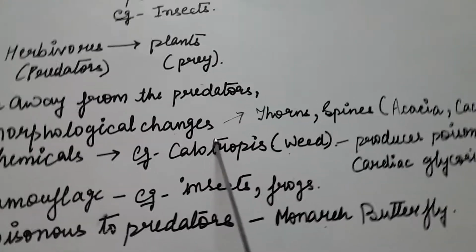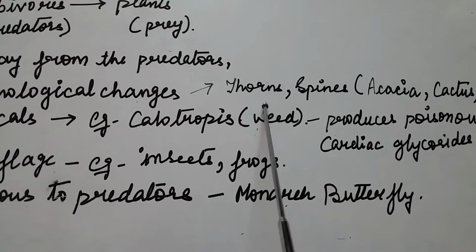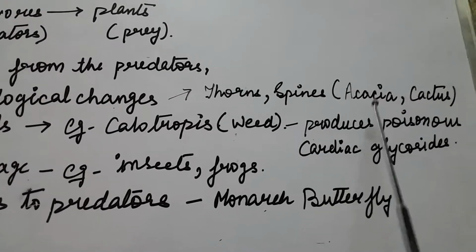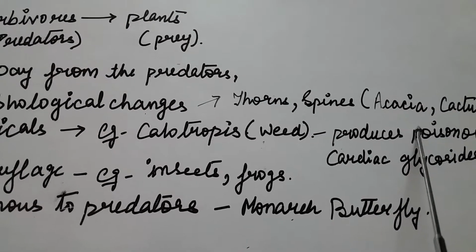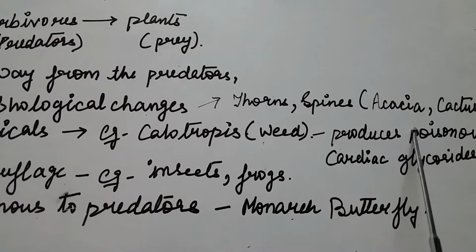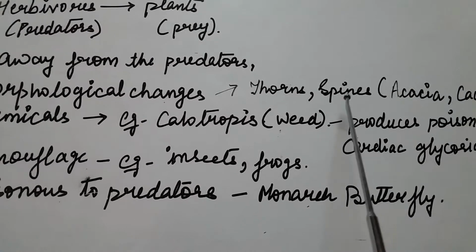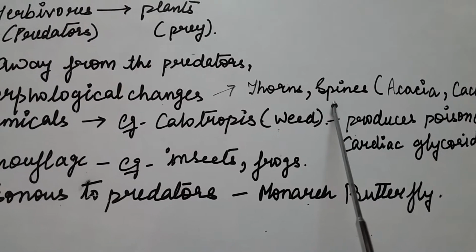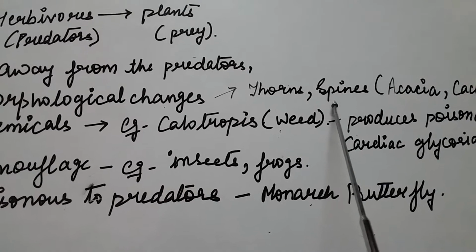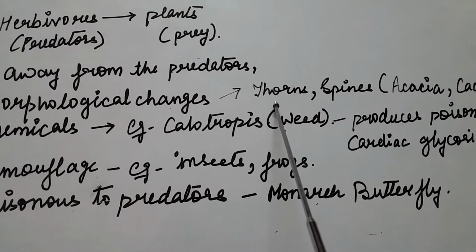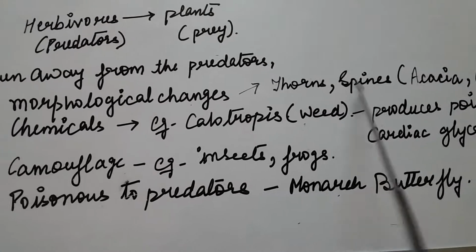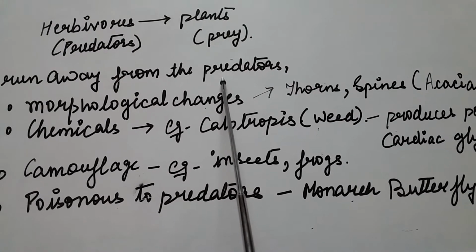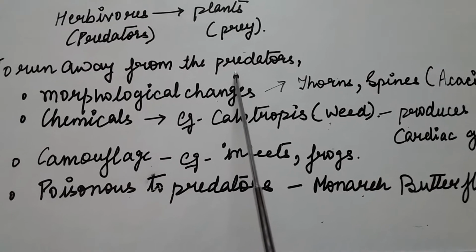For example, in case of morphological changes, plants produce thorns and spines in case of cactus and acacia. These are some defensive structures that a plant produces so that the herbivore cannot attack it, and these defensive structures keep predators away from them.